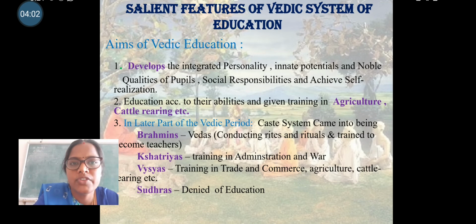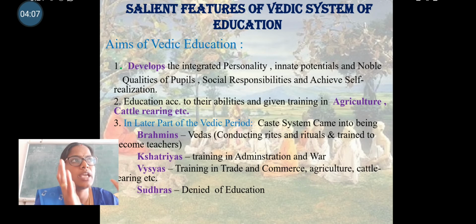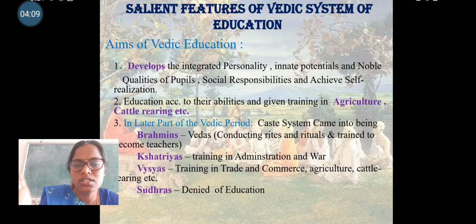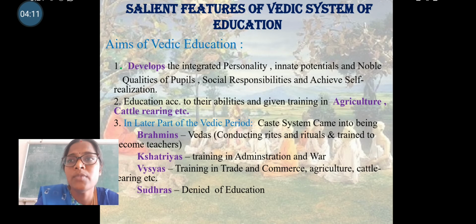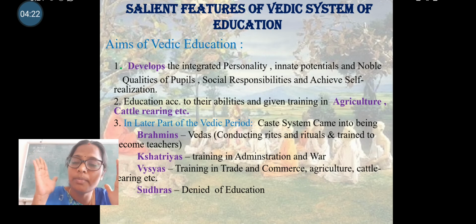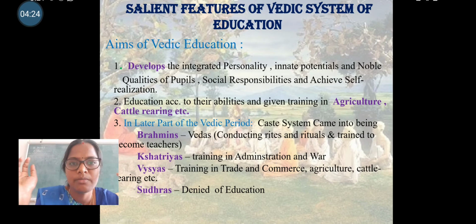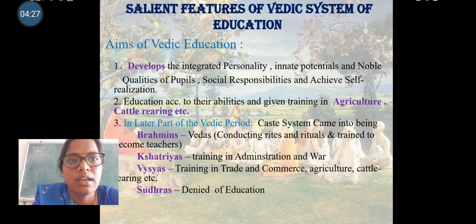If a particular person is very efficient in art and craft or archery, the guru decides to give him particular content in archery: what are the tricks and strategies to improve his archery talent. So the teacher decides the content and syllabus for the particular student. There is no common syllabus for the students. That is the second point. And the third one is, in the later part of the Vedic period, the caste system came into being.